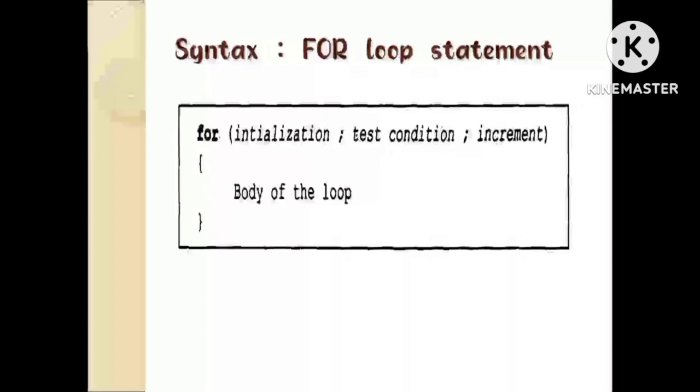Syntax for loop statement: for (initialization; test condition; increment) { body of the loop }. When we are working with the for loop, the execution process always starts from the initialization block. After the initialization block, the control passes to the condition block. If the condition is evaluated as true, then control passes to the statement block.